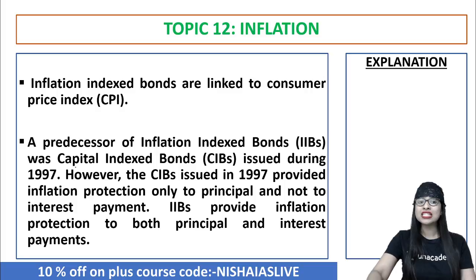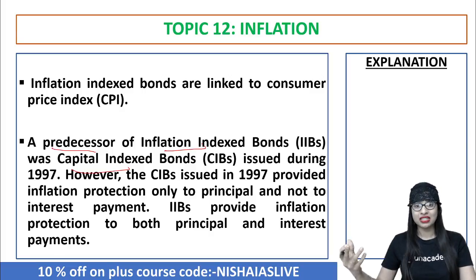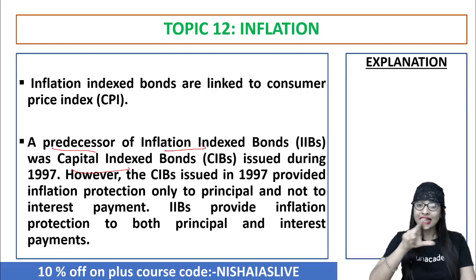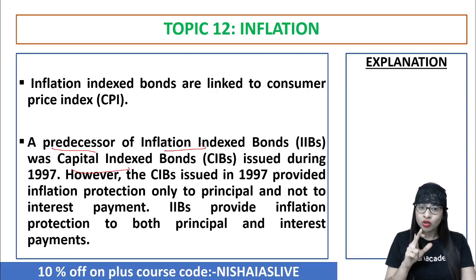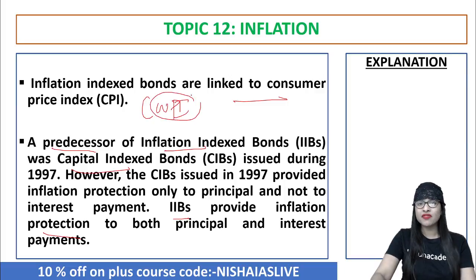Whereas there is something called as capital index bond. That is a predecessor of the IIB. For that, only to principal amount they give protection guys, not to interest. But in the case of inflation index bond, now it is issued after the capital index bond. So which means that both the principal and the interest amount now equally they are giving protection. Clear? So thus the inflation index bonds, they provide what? Inflation protection holistically. And basically they are linked with consumer price index guys. It has nothing to do with WPI. In the question they were asking you regarding WPI, now it is basically CPI.